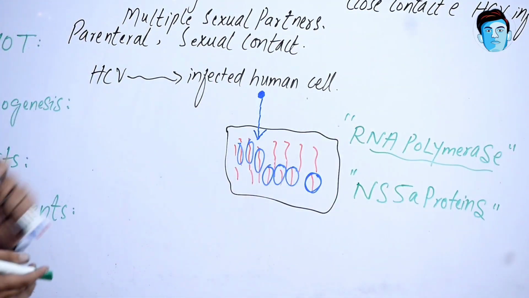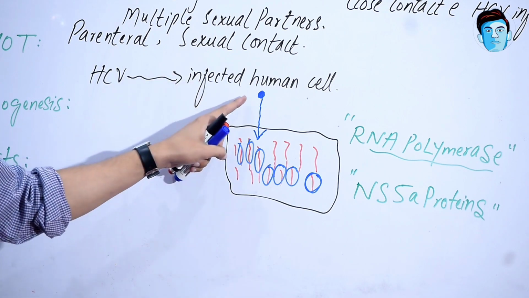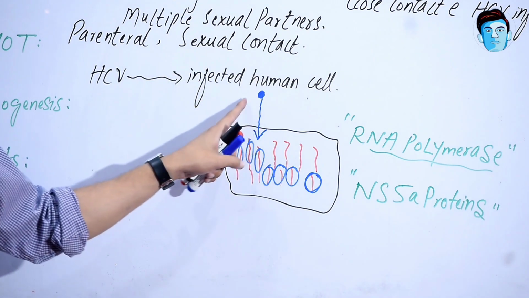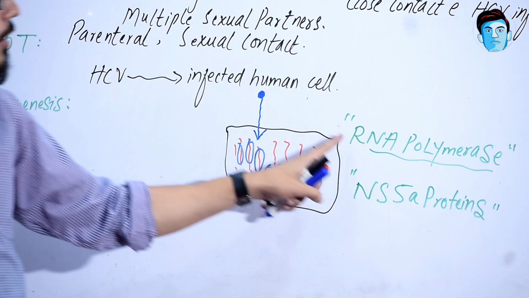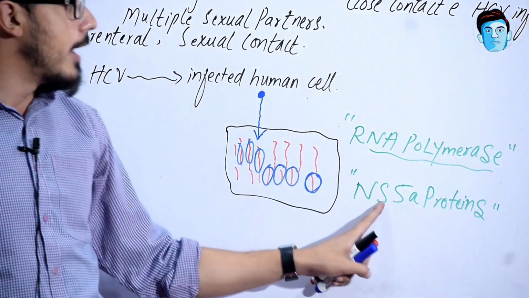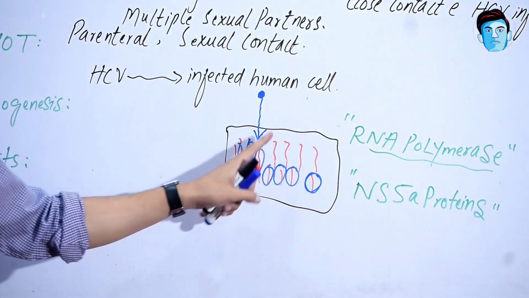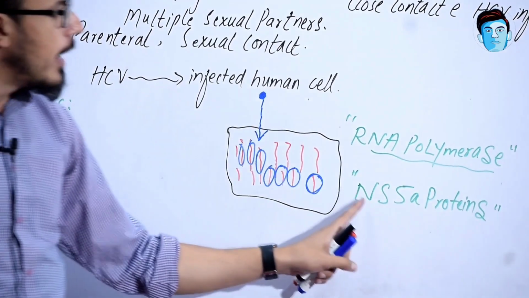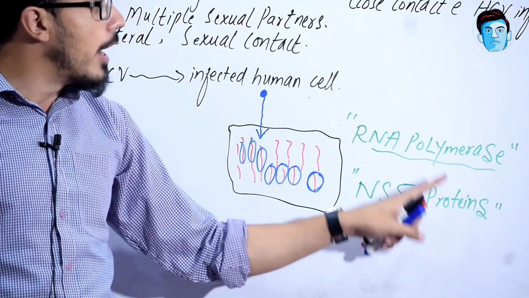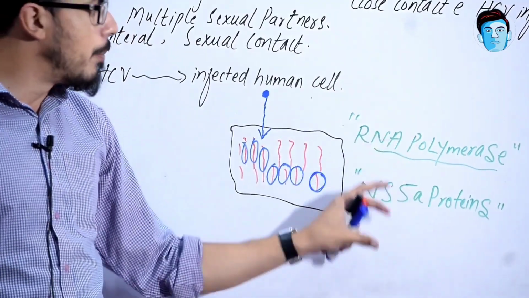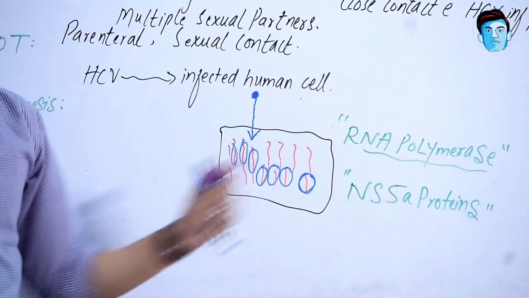The most important characteristic features of hepatitis C virus are RNA polymerase and NS5A protein. RNA polymerase helps in the replication of its genome, while NS5A protein helps to coat and pack the replicated form of this RNA.